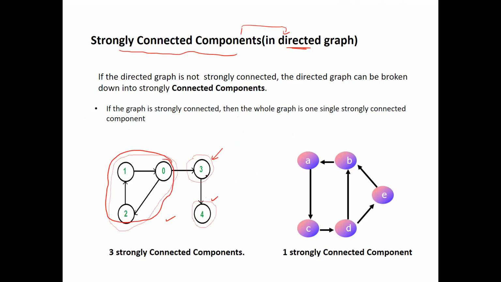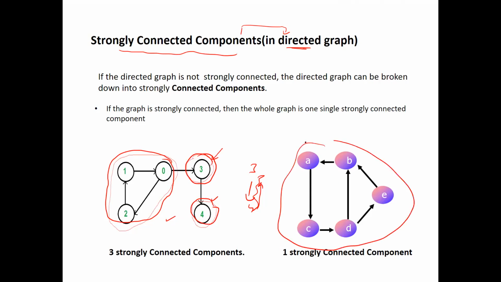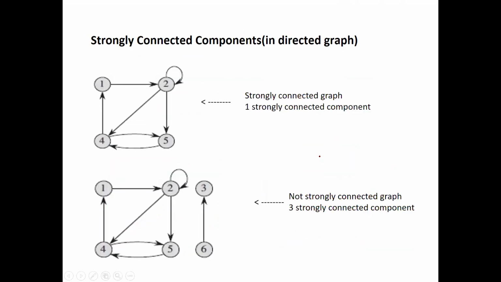One strongly connected component, this another component is there. No doubt there is a path from 3 to 4, but there is no path from 4 to 3. So this is not a strongly connected subsection either. The other section is the vertex 3 and next is vertex 4. So there are three strongly connected components inside this. Similarly, this graph is a strongly connected graph, so this graph has got one strongly connected component.